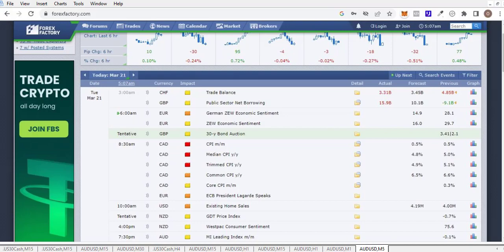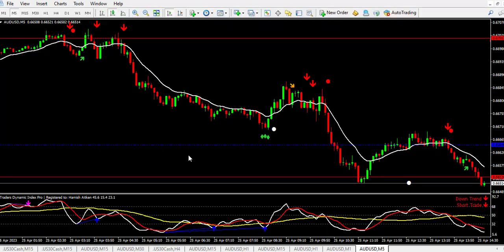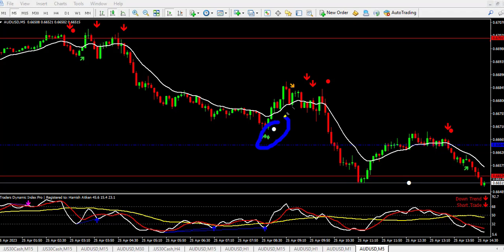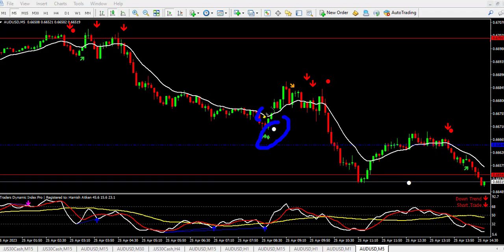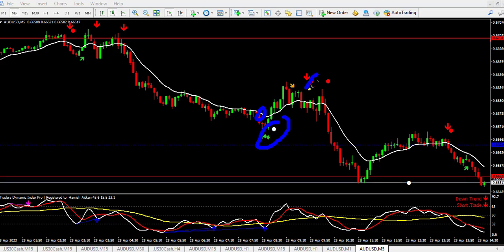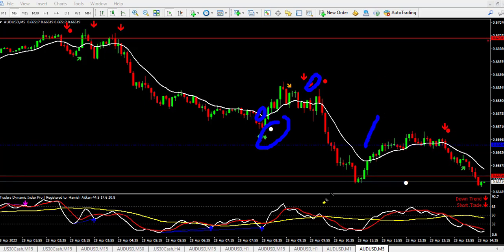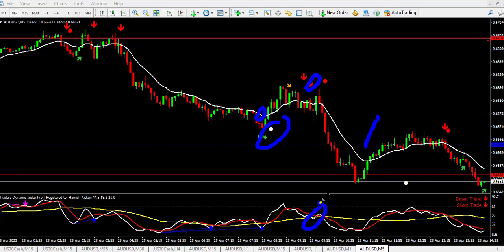Now let me show you how to use this simple strategy. I've combined few Forex indicators together. Now this is simple way to use this indicator. I have this PTL indicator, this moving average here, then I have this arrow, and the last indicator here on the main chart is this support and resistance zone, then the TDI indicator on the indicator window.